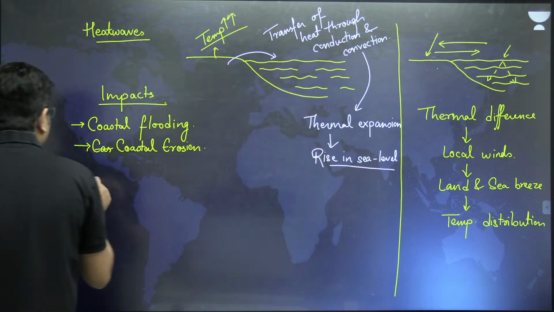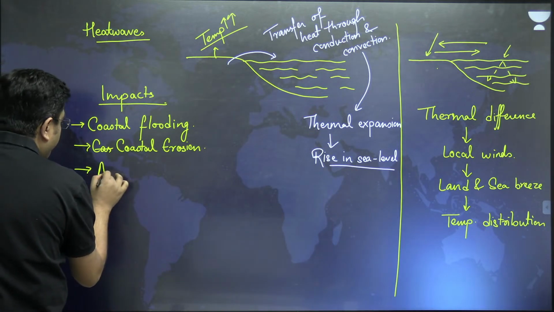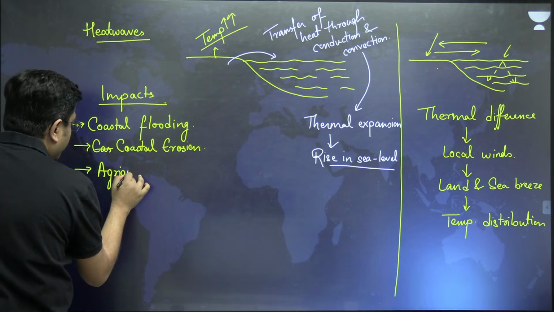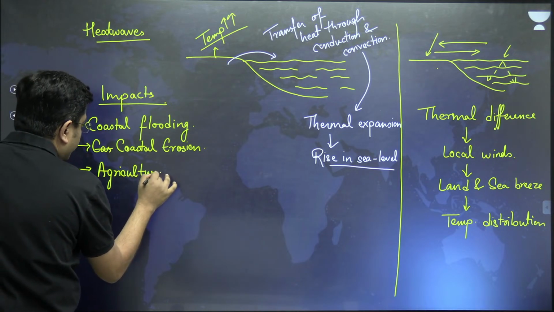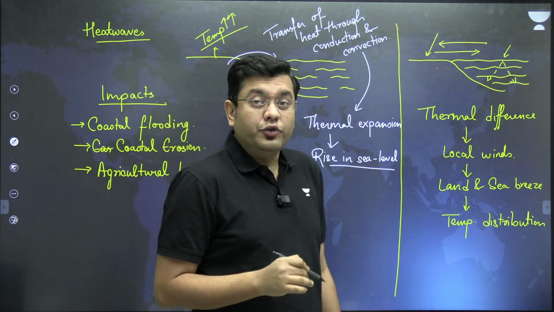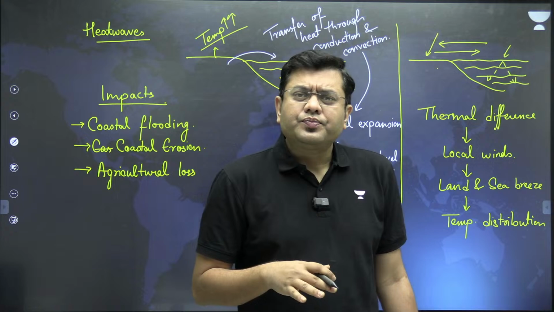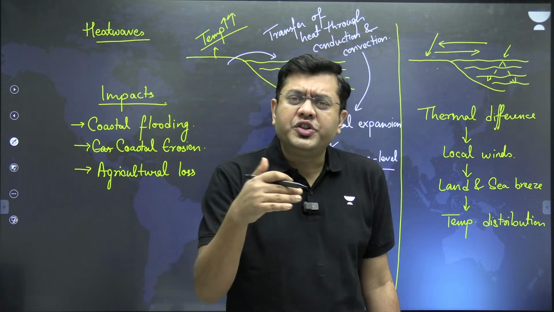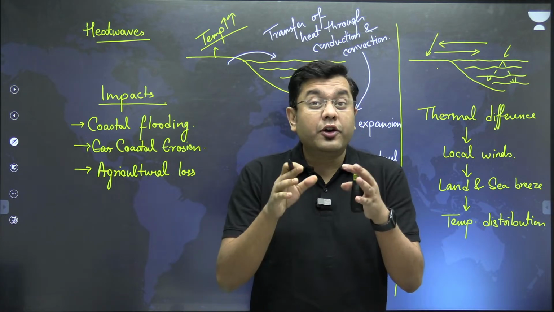So here there is an agricultural loss due to formation of alkaline soil. Then many areas of pristine regions of biodiversity are also impacted.